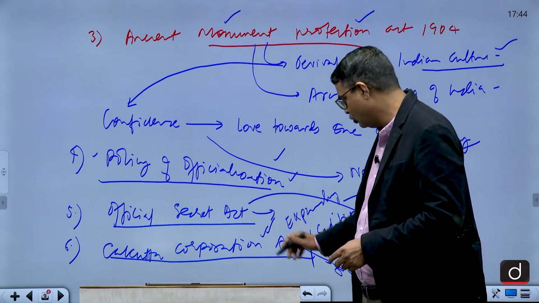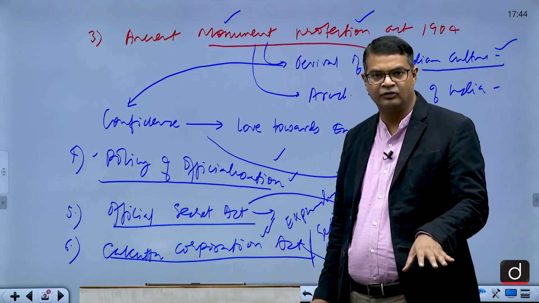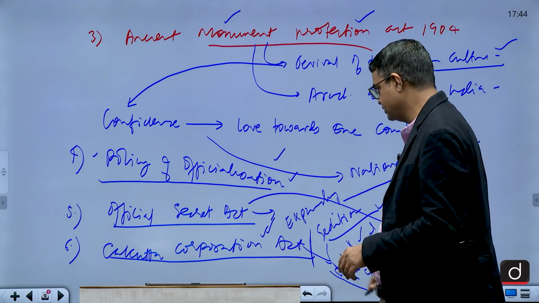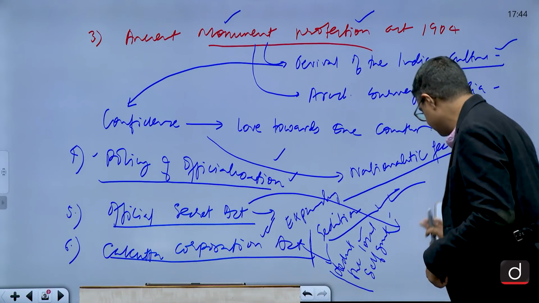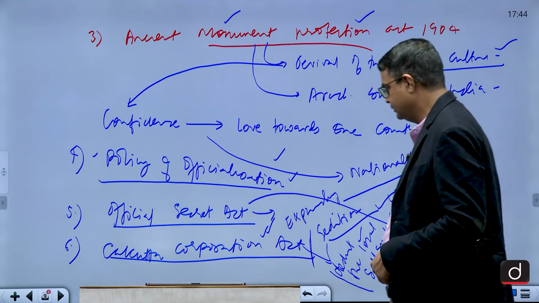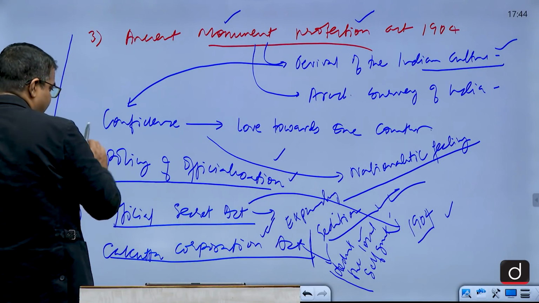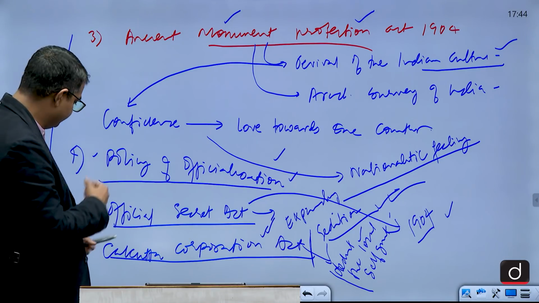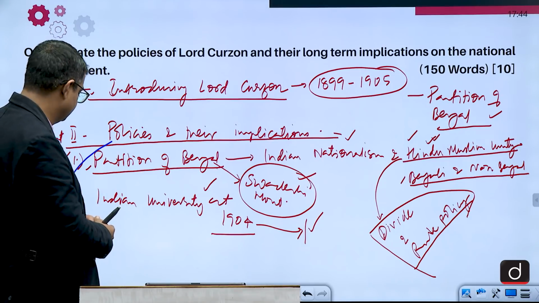So the Calcutta Corporation Act diminished the power of local self-government. The Official Secrecy Act, I told you. Expansion of the Sedition Act, this was in 1904. You can make... So these policies you need to write down. Obviously they had implications on the Indian national movement. Getting the point?